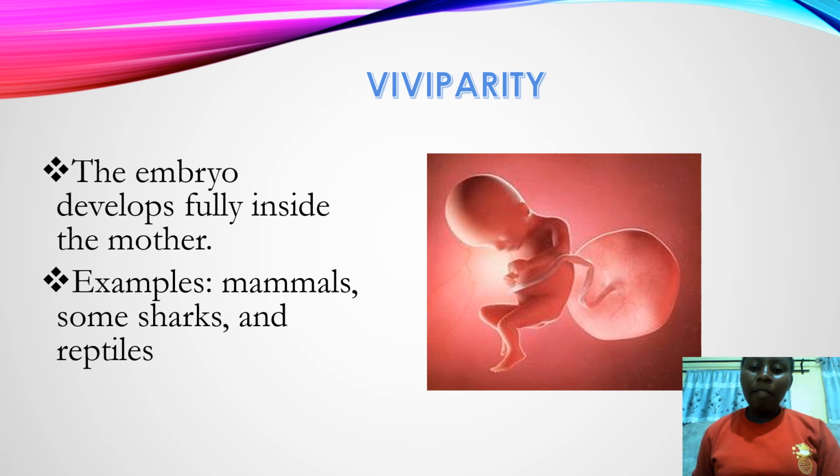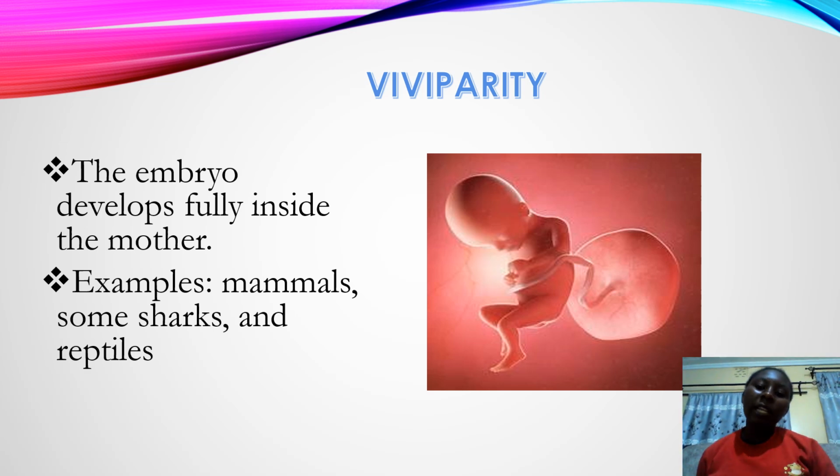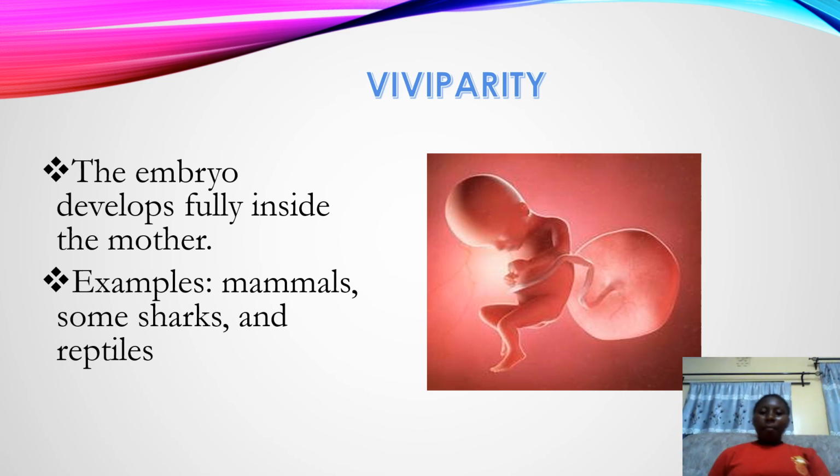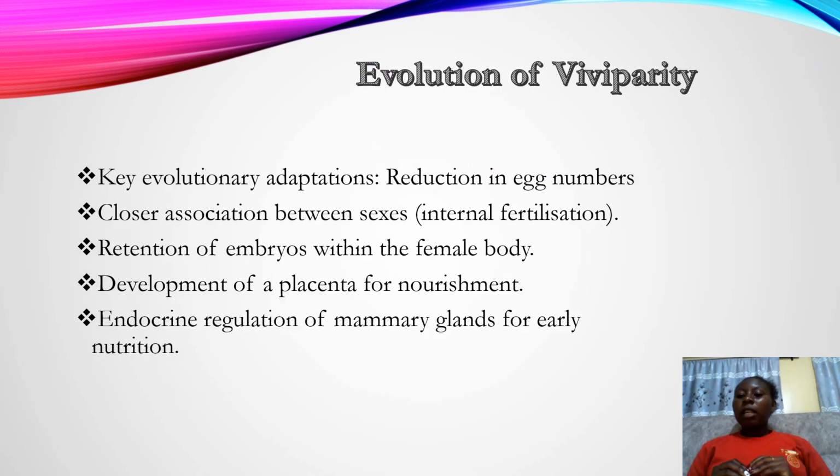For instance, with mammals, as from this illustration, we have a placenta, an umbilical cord, and the embryo. This placenta connects the embryo to the mother, whereby the embryo obtains nutrients from the mother. We have said that the embryo develops fully inside the body of the mother, meaning that after the gestation period, the embryo is fully developed and will be born as a baby.